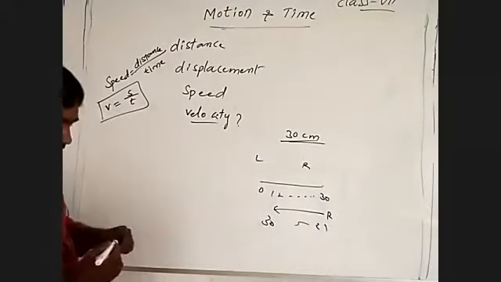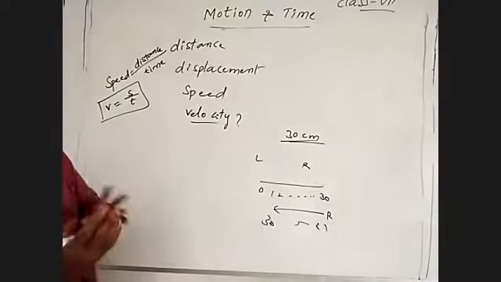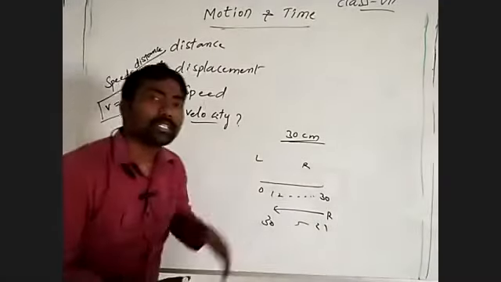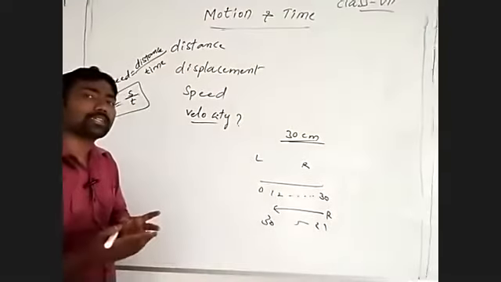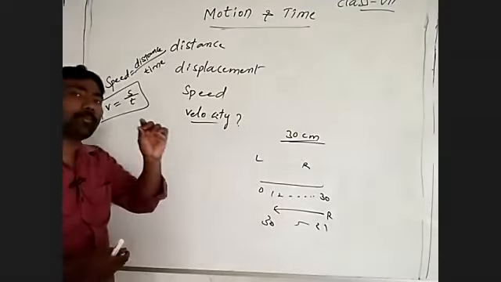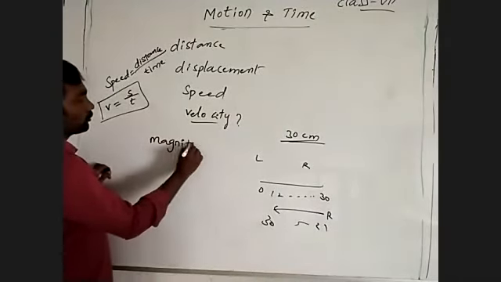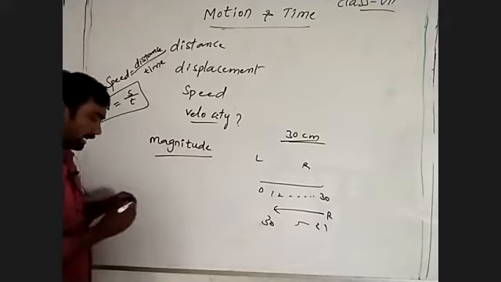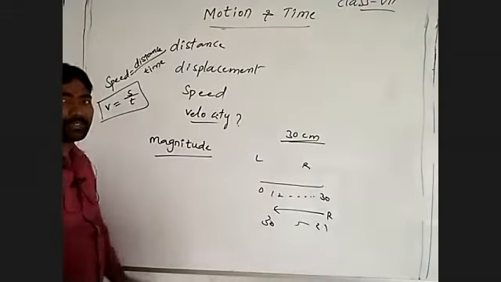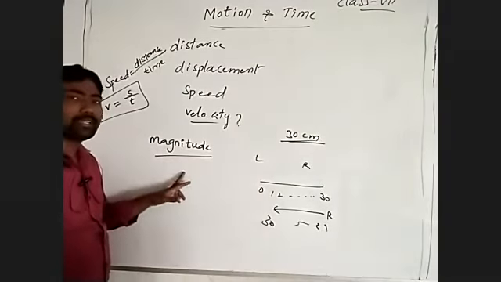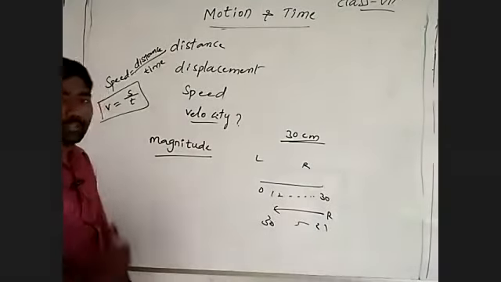However you measure, it shows only 30 centimeter. To measure length, no need to depend on direction. It needs only magnitude. Magnitude means a numerical value.